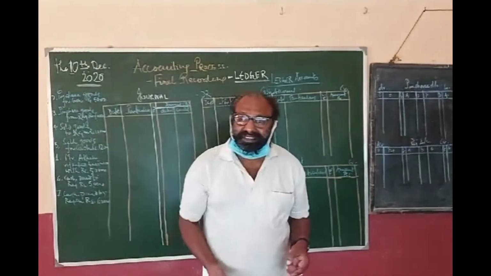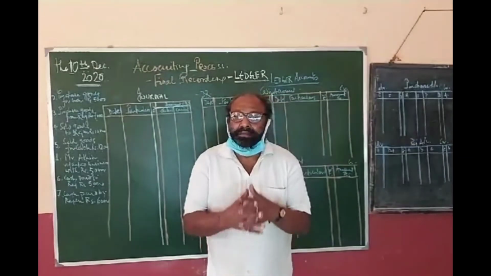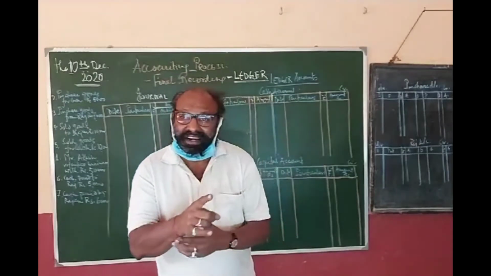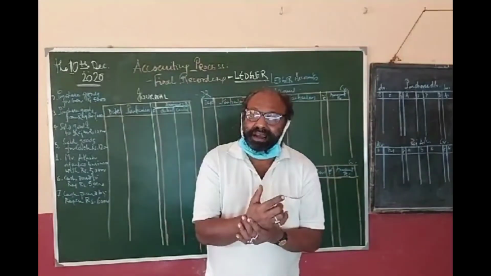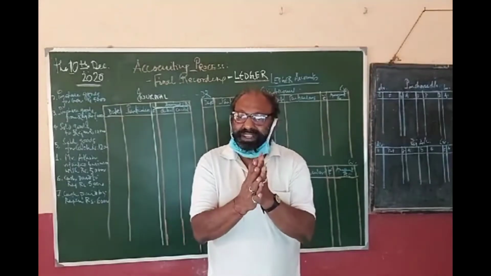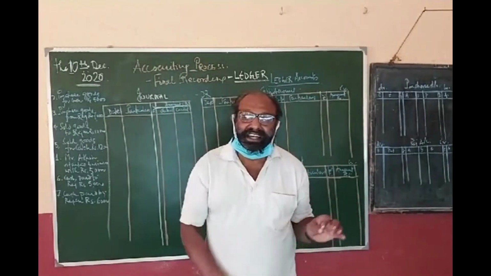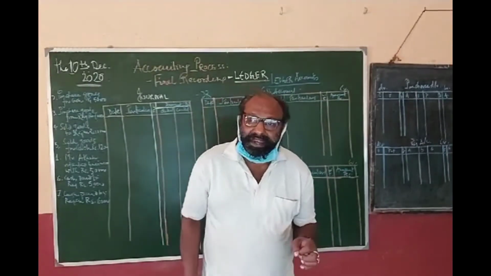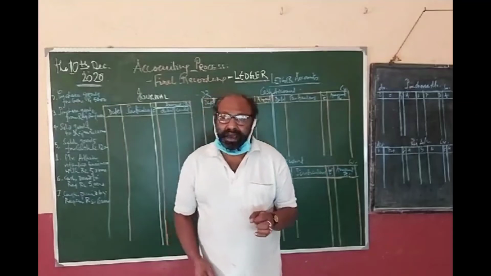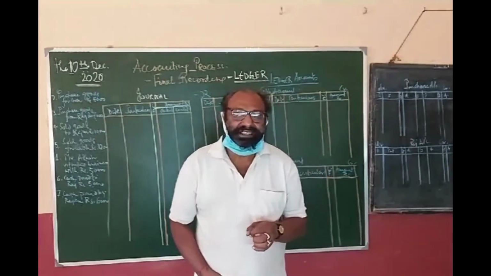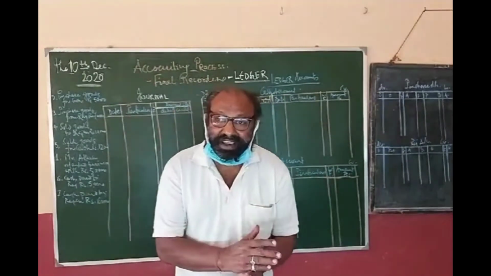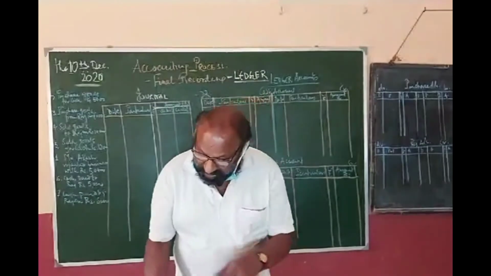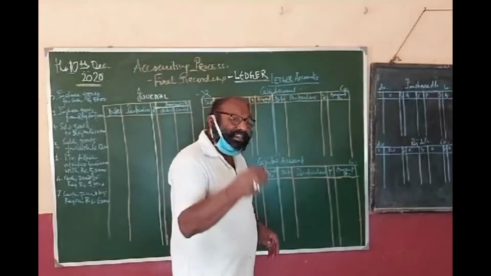As an accountant, my task is identification of the transaction. And when I have the transactions in my hand, my next task is finding out what are debits and what are credits. After getting the debits and credits, I will go on making the primary record. People say it is a rough record, but friends, I would like to say it is not a rough record. It is a very genuine record, and it is made in a book. And what is the book? The book is named the journal.